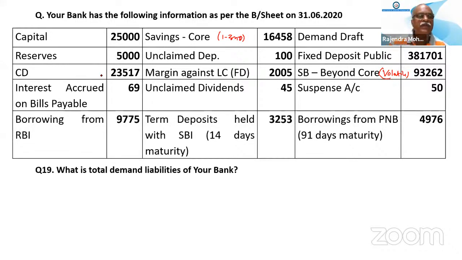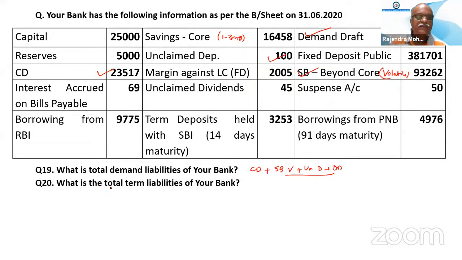So your answer will be CD, unclaimed deposit, demand draft, and savings deposit. CD, current plus savings volatile plus unclaimed deposit plus demand draft. These four will come as total demand liability. What is the total term liabilities? Term liability will be your FD public.